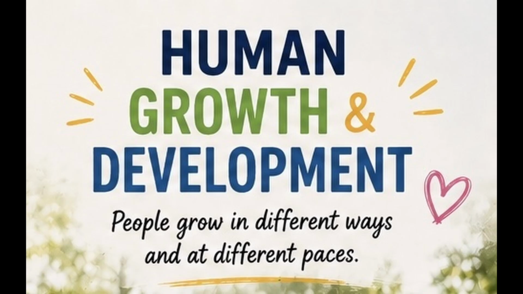Key concepts. 1. Assimilation. Definition: assimilation is the process of integrating new information into existing schemas. When we encounter something new, we fit it into what we already know without changing our understanding. Example: if a child knows that a dog is a four-legged animal with fur, and then they see a cat for the first time, they might call it a dog because they're using their existing schema for four-legged animals to understand the new information.